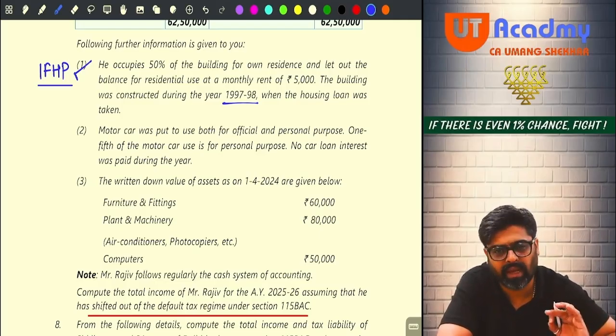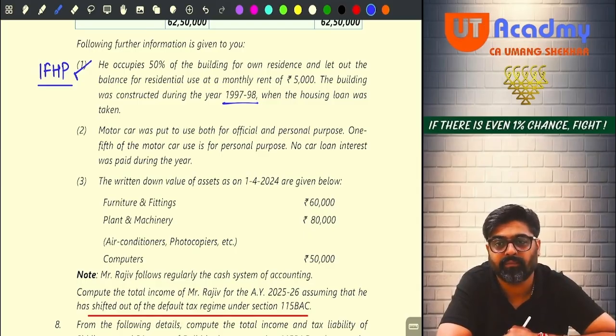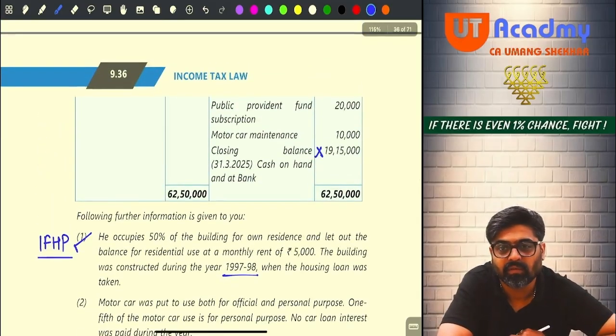Now, if you will see any expense of the motor car or even the depreciation of the motor car, only 4/5 of that will be allowed. The 1/5 which relates to the personal use of the motor car will not be allowed as a deduction. So go on your payment side. Can you see any expense related to motor car? Can you see motor car repairs, maintenance? How much? 10,000. Can you see that? Just above the closing balance it is given.